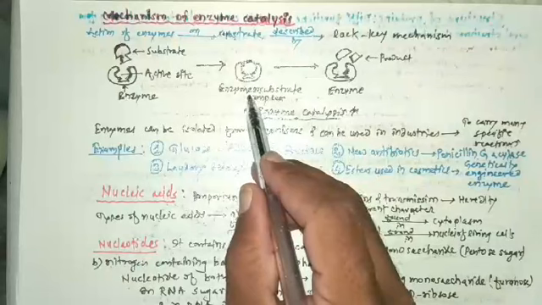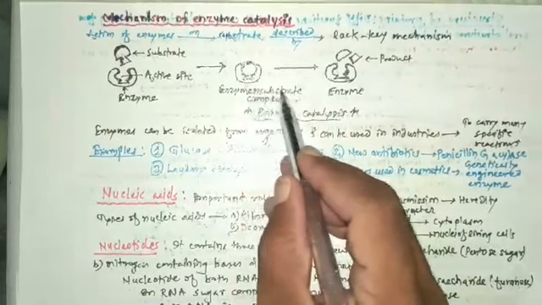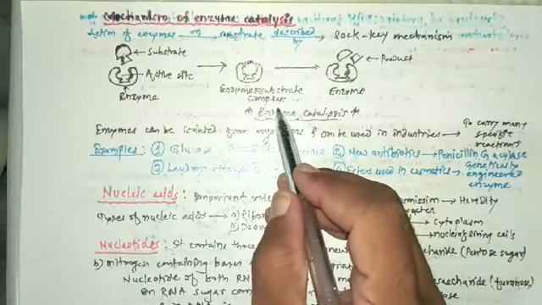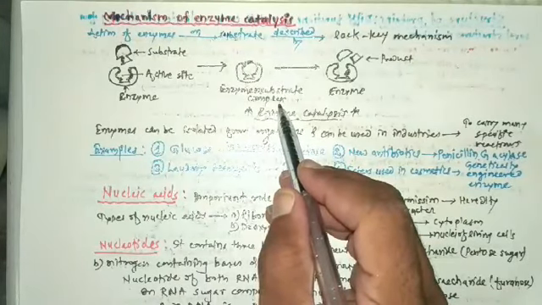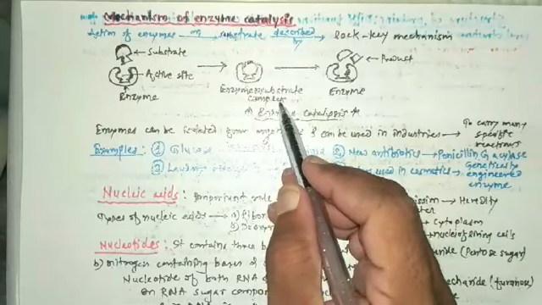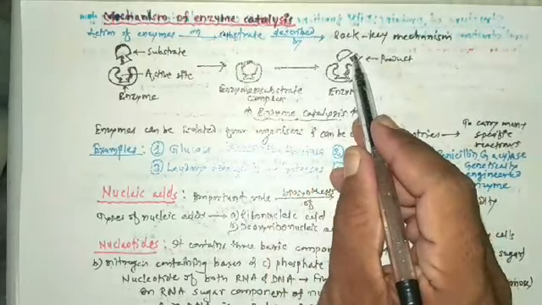So here first of all enzyme substrate complex is formed, and then finally products are formed.